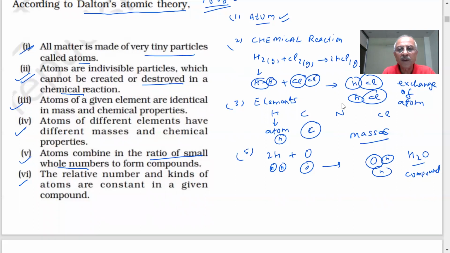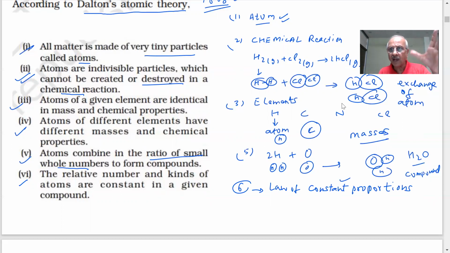Next postulate. What is that? Relative number of kinds of atoms are constant in a compound. Very important. This is coming from which law? Which law is this, which we studied in the laws of chemical combination? Based on the law of constant proportions.